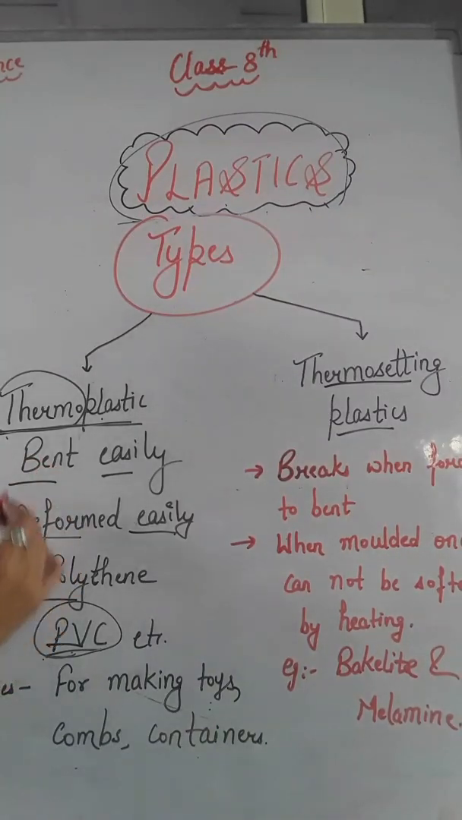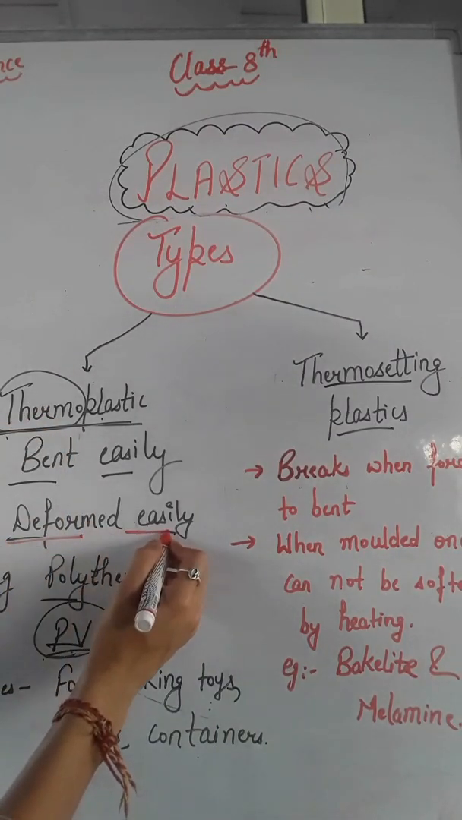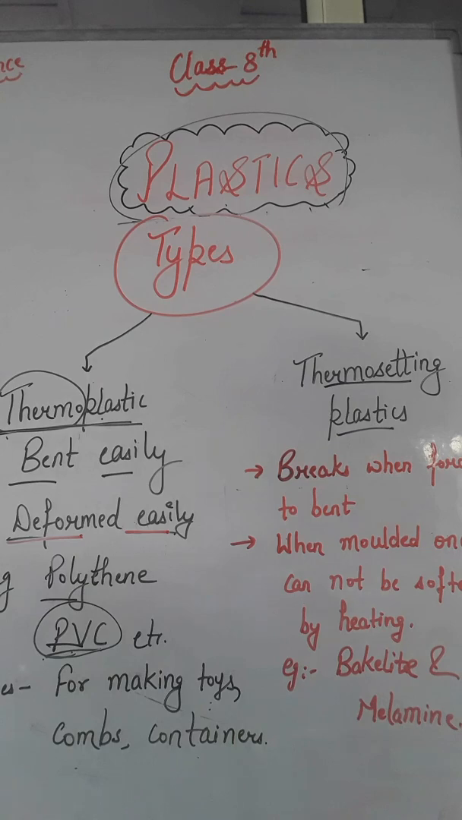As you know, thermoplastics can be deformed easily. Deformed means, if you add hot water in a plastic bottle, then it can be deformed, means its shape will change because of adding hot water in that bottle, right?